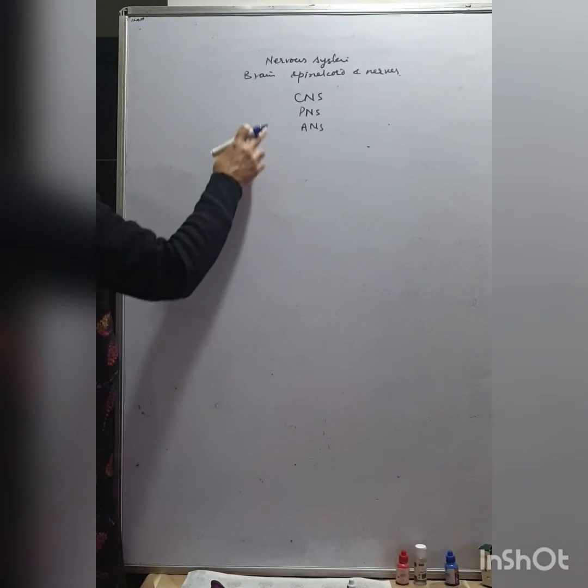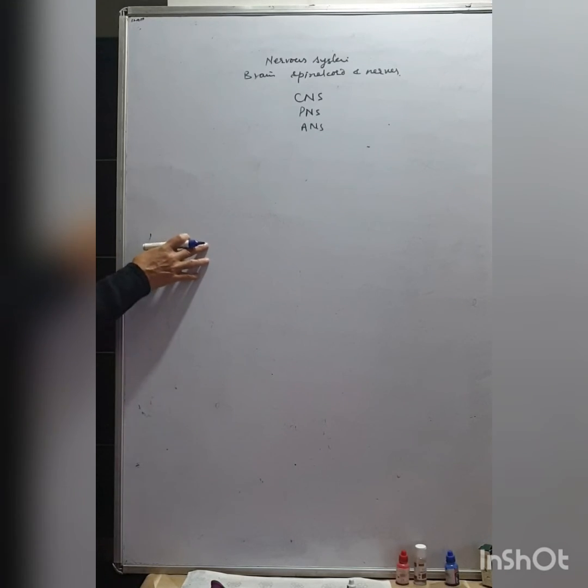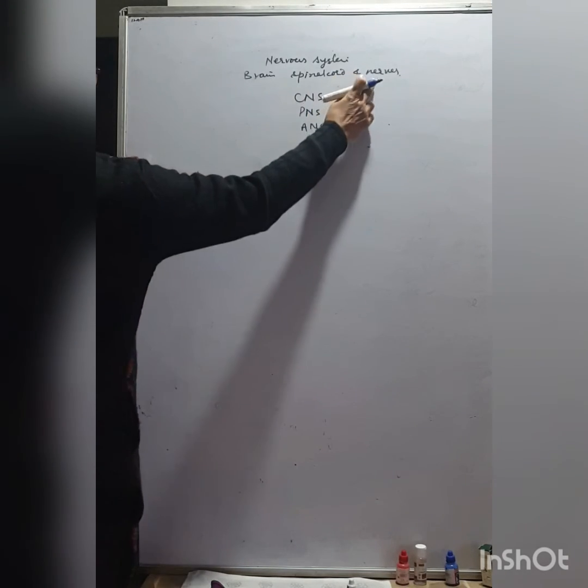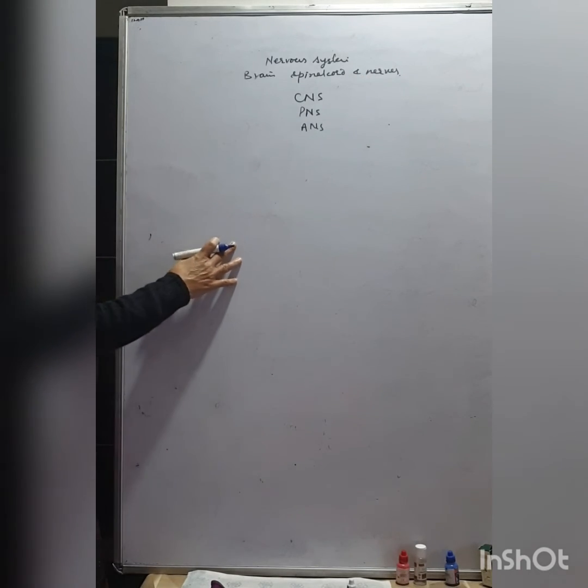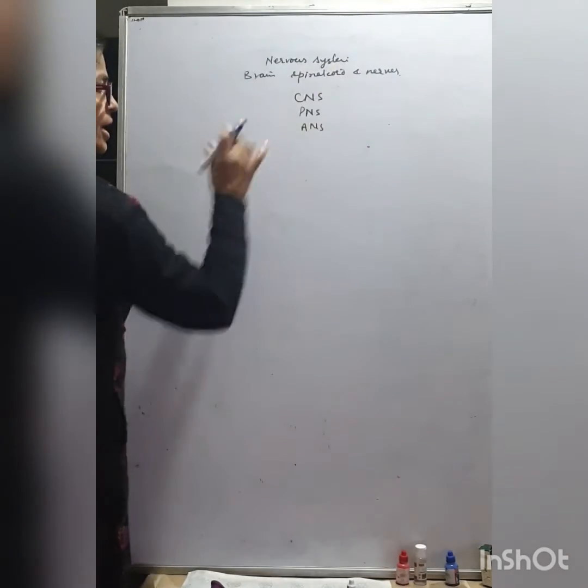But in your syllabus only the CNS we discuss in detail. The nerves I already discussed. The nerves are the bundle of axons.